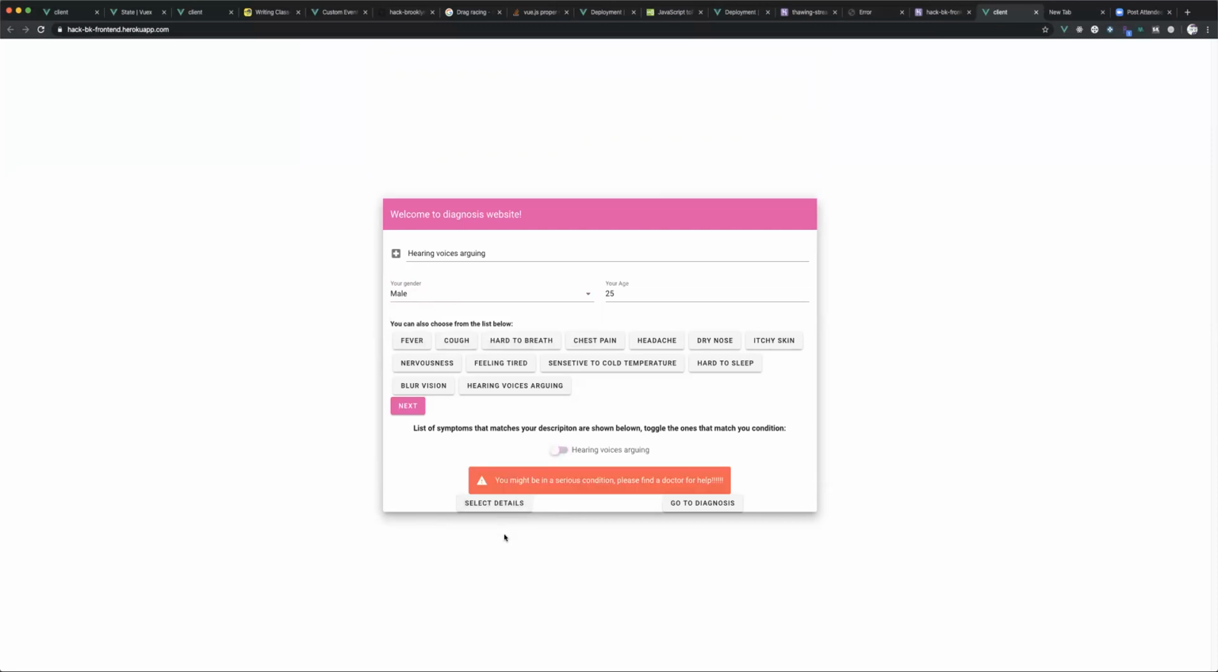This goes back to the previous. And as we can see here, if that is a serious condition, we will send a red flag to the users indicating that this can be serious, and it's best to find a doctor for help.